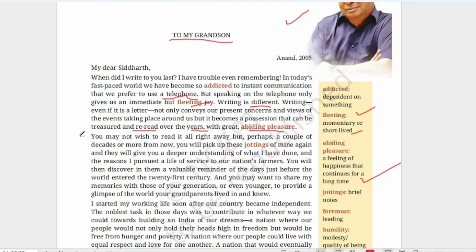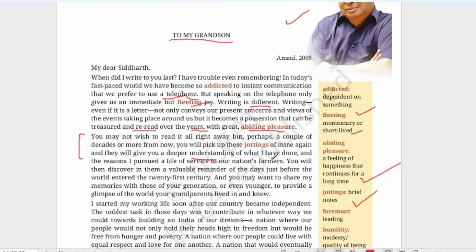That means sometimes you may not feel like reading my letter now, but after decades, that means 10, 20, 30 years, you will pick up these jottings, that is, these brief letters which I have written. They will give you a deeper understanding of what I have done.